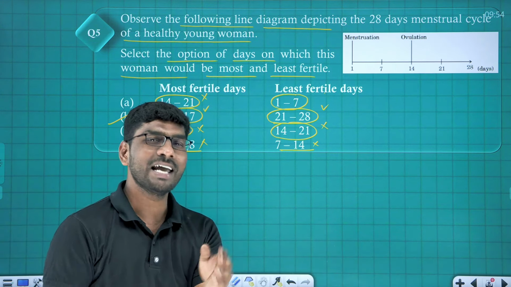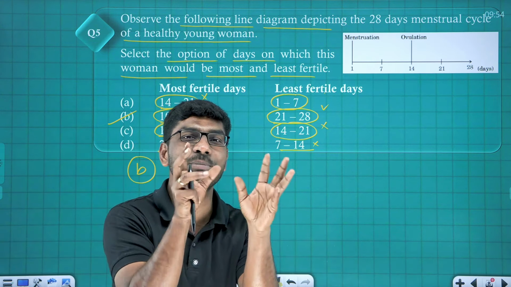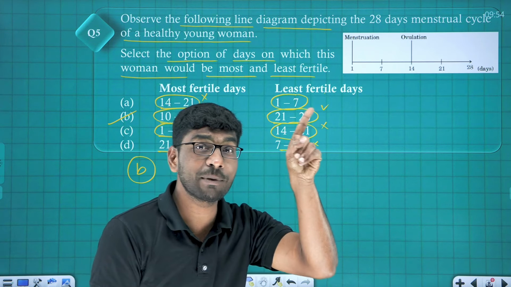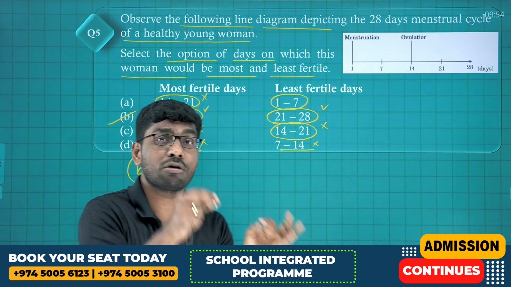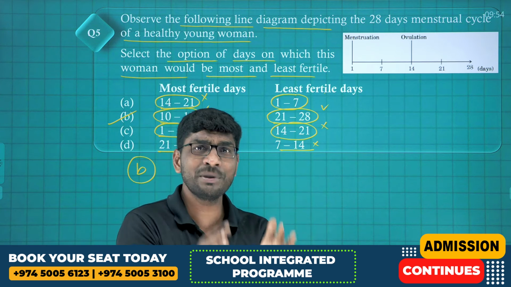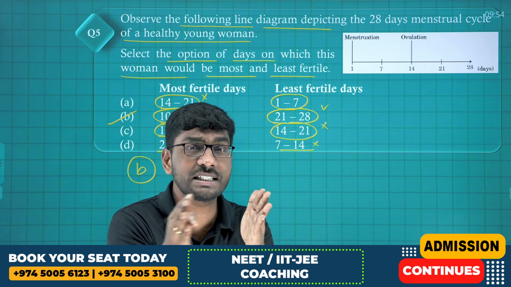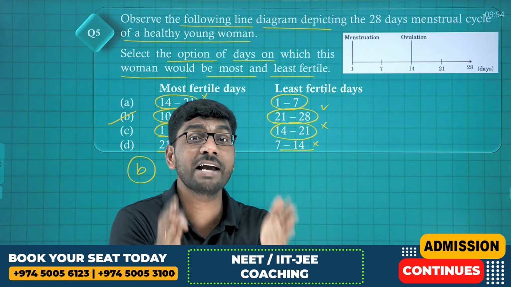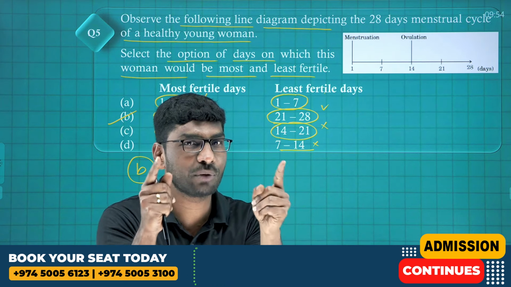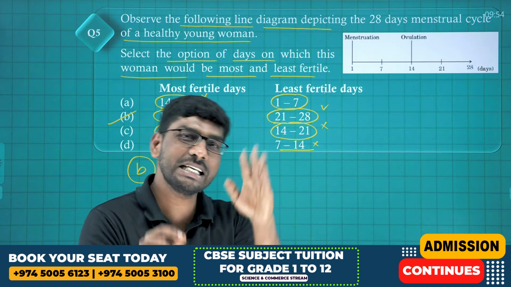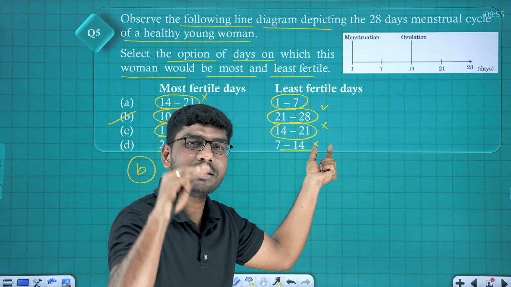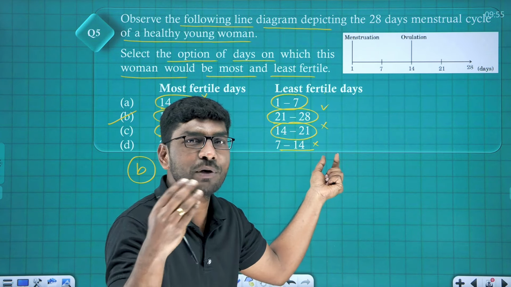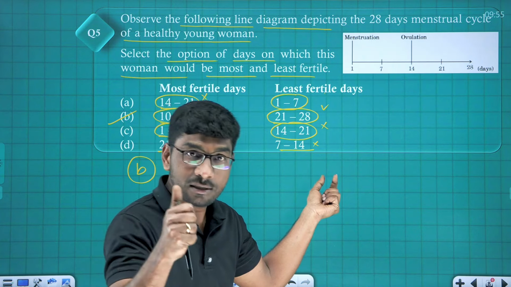10 to 17, exactly this 10 to 17 days period of time only. Do remember in the reproductive health chapter, periodic abstinence is one natural contraceptive method. The couples avoid intercourse between these days because these are high fertile days, as given in the reproductive health chapter. So 10 to 17 is the high fertile days, and 21 to 28 is least fertile because egg lifespan is only 24 to 48 hours. Clear, student?